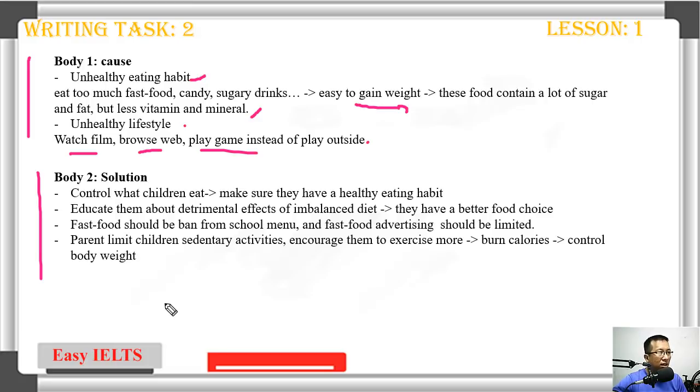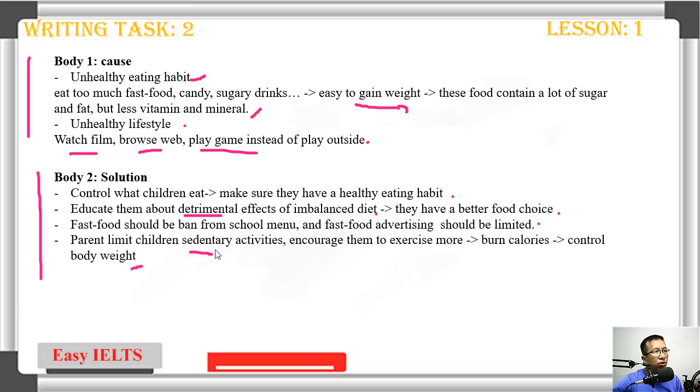Control what children eat. Make sure they have a healthy eating habit. Educate them about the detrimental effects of imbalanced diets, so they have better food choices. Remember this one: fast food should be banned from school menus, and fast food advertising should be limited.